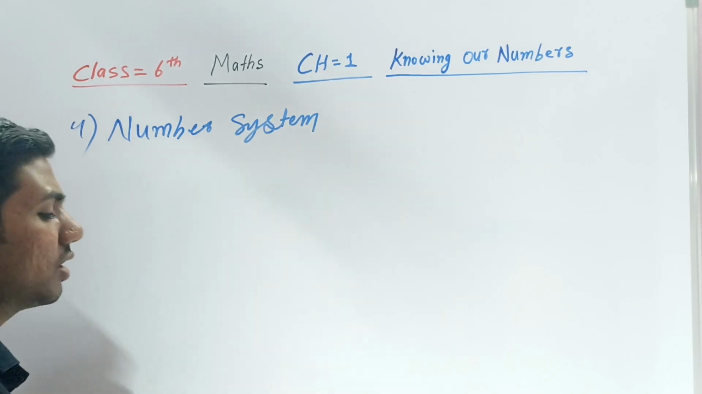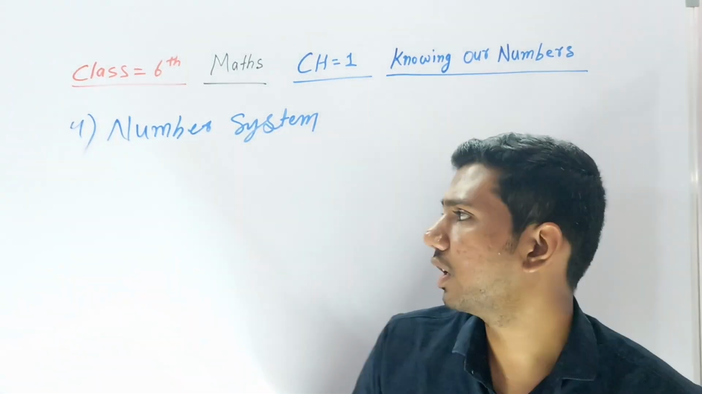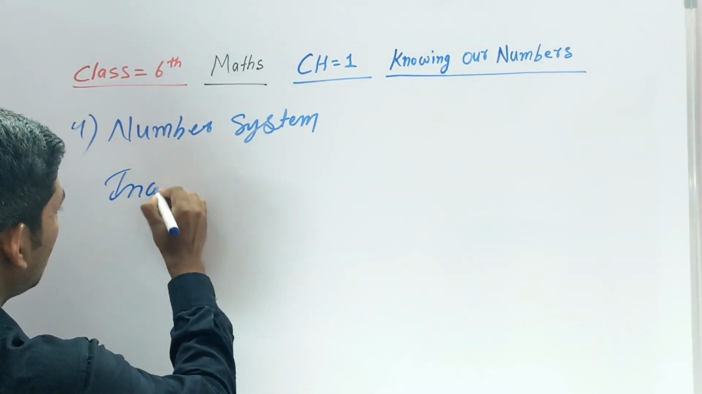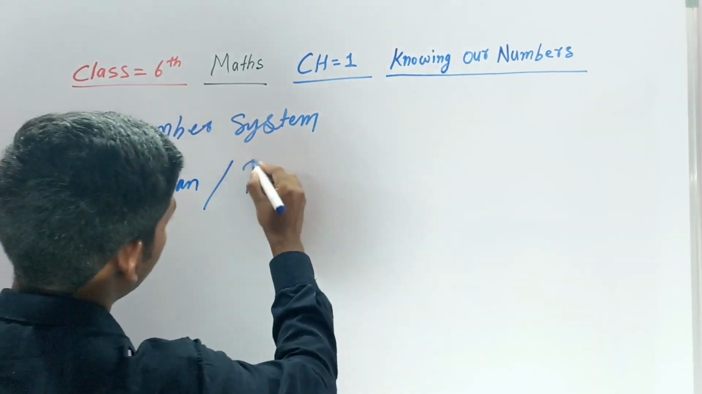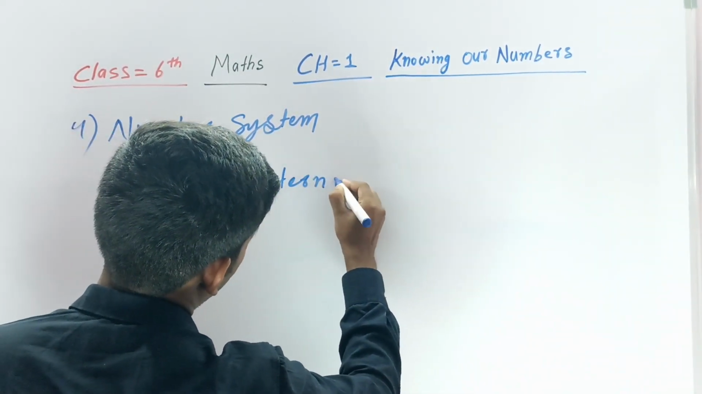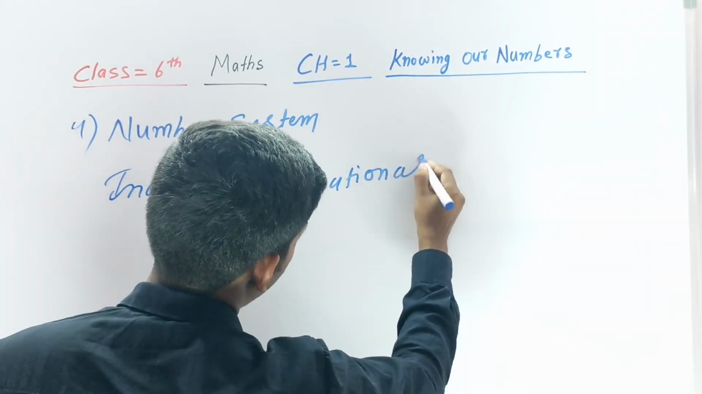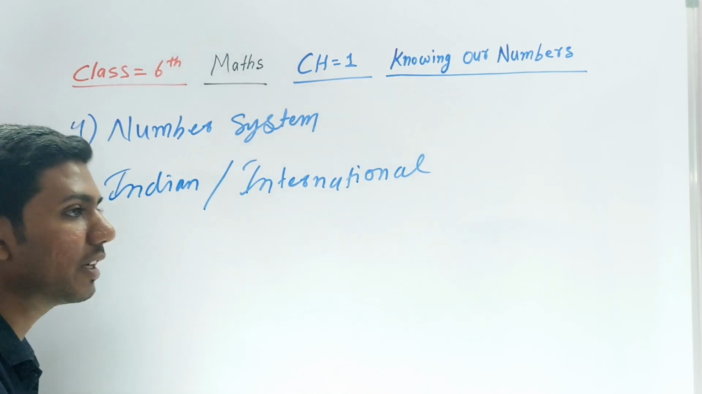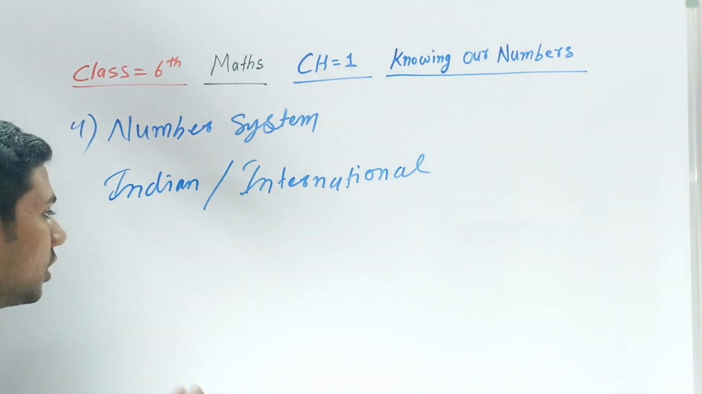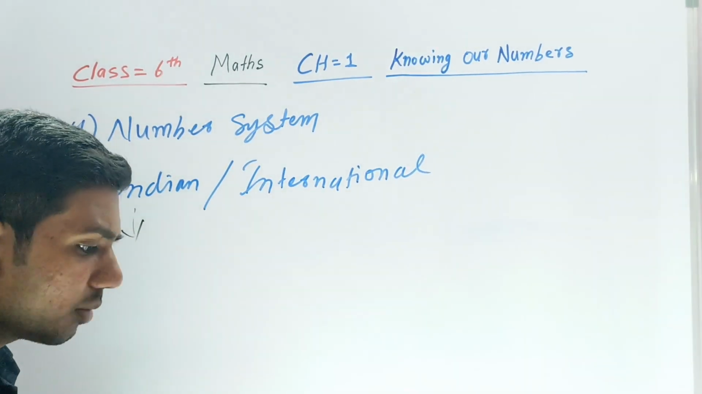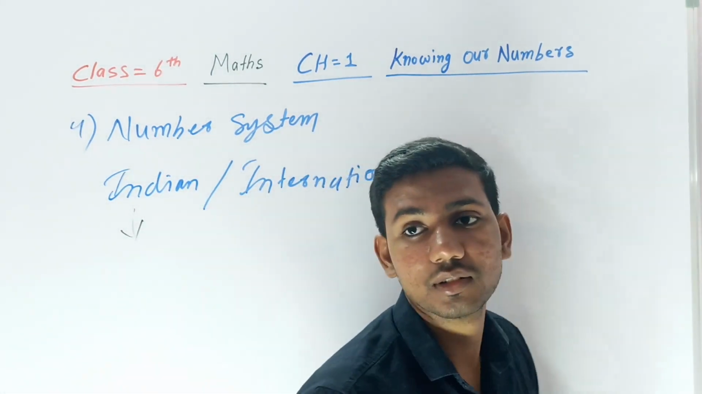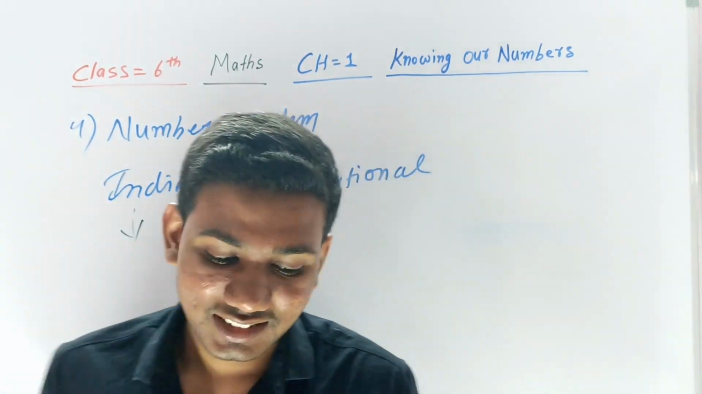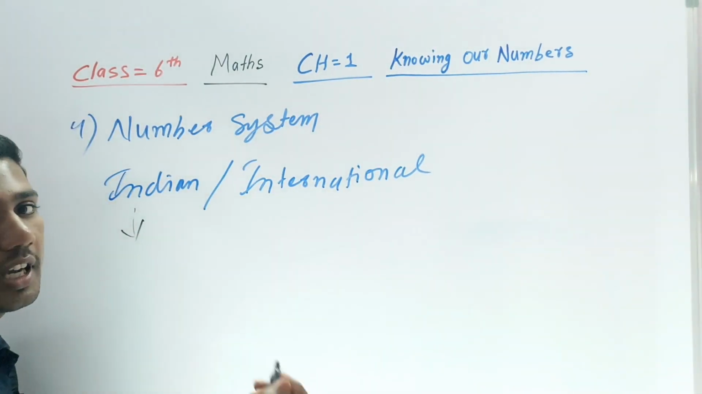Otherwise, just see, I explain the Indian number system and the international number system. There are two types of number systems: Indian and international. So, how are we counting in the Indian number system? Let's talk about the Indian number system, with crore and so on. In the Indian number system, we are counting like this.